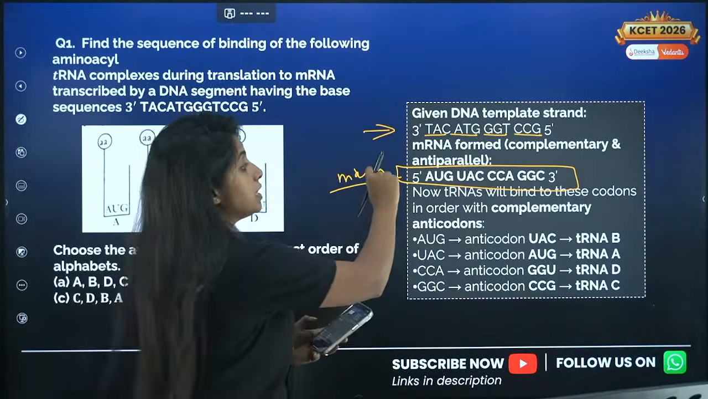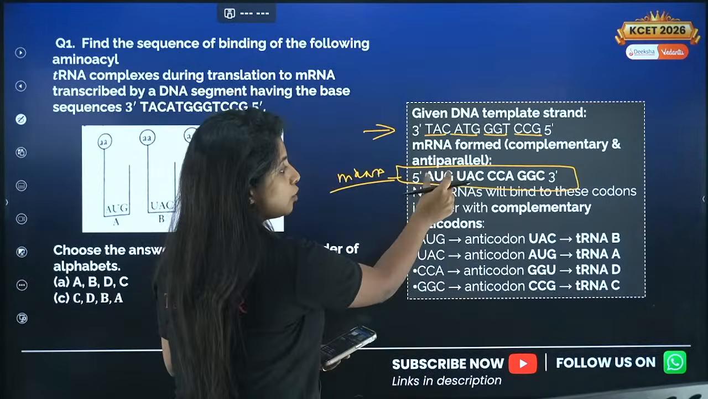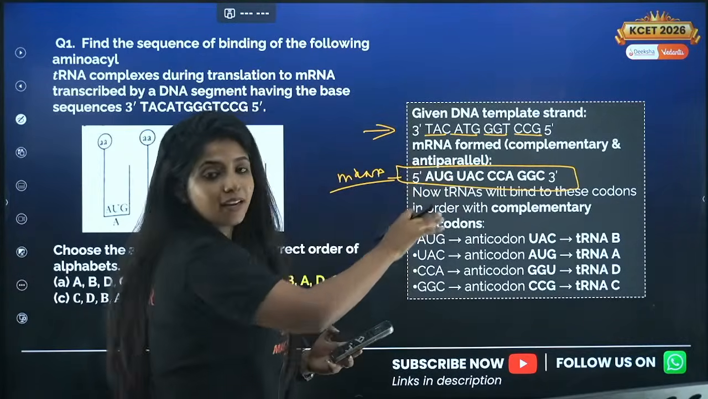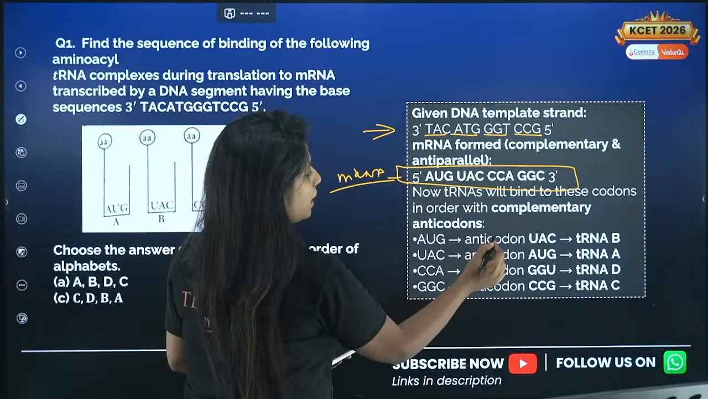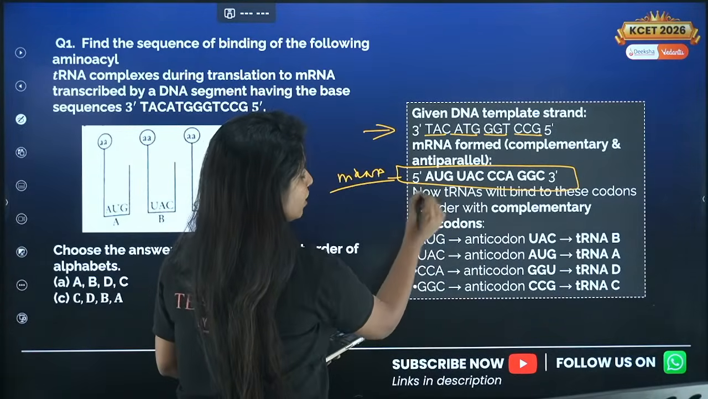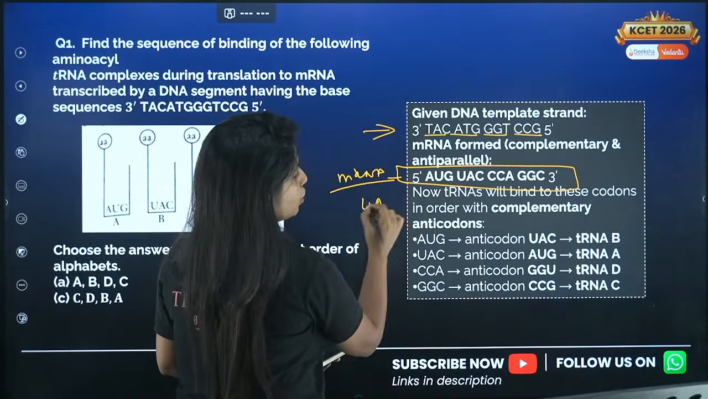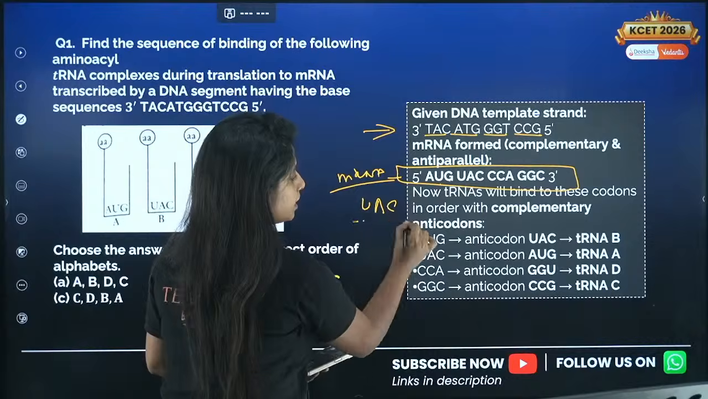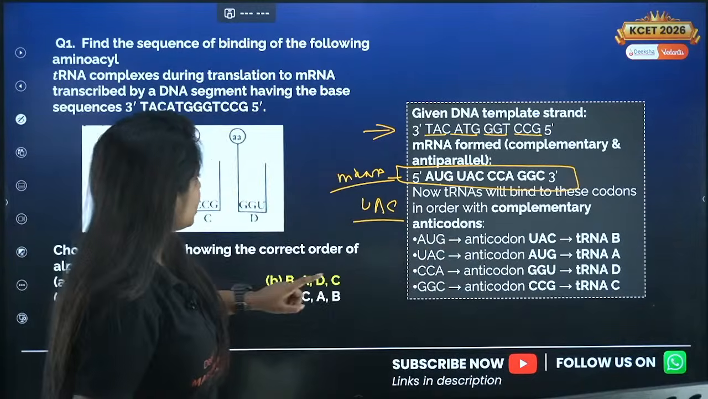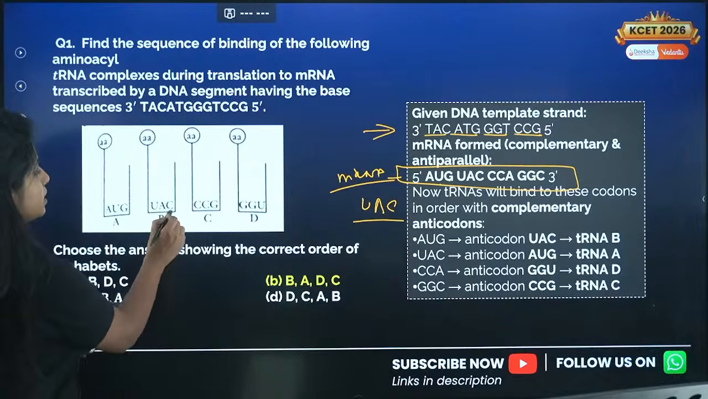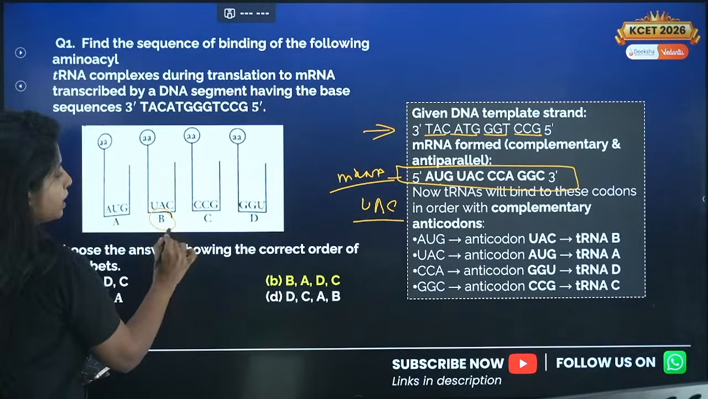Now translation occurs in this direction only. So if AUG is there, then on the tRNA there will be something opposite to it. So if it was AUG over here, my dear children, in the anticodon, what will you have? You have U, A and C. So this will be the first one out there. It will be UAC. So in that case, UAC over here is B sequence.